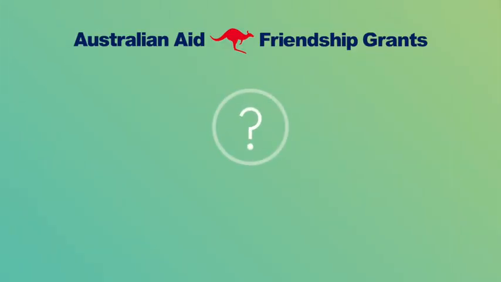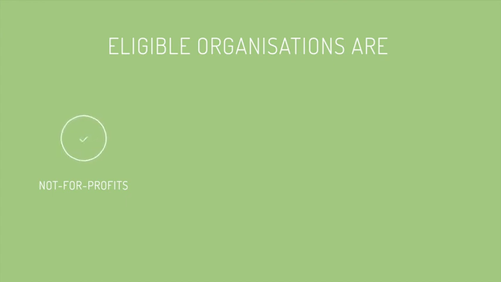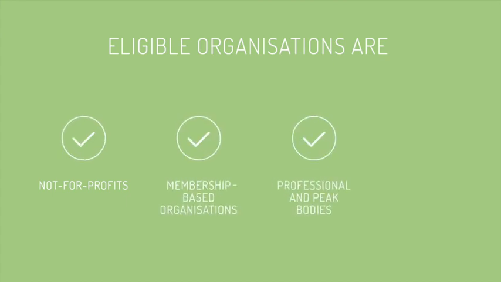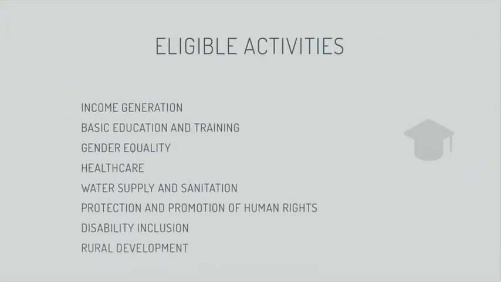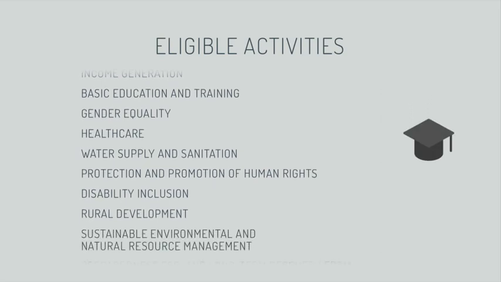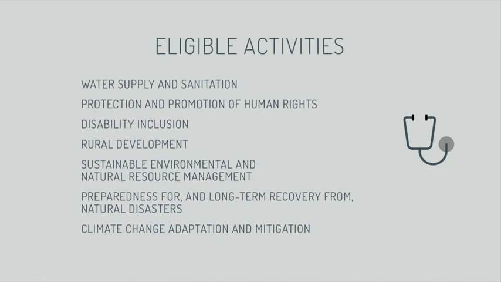So, is your organisation and the work you do overseas eligible for a friendship grant? Eligible organisations are not-for-profits, membership-based organisations, professional and peak bodies and local government associations. Eligible activities are ones which build on existing projects to improve the lives of poor and vulnerable people in a way that is sustainable, innovative and community-focused.